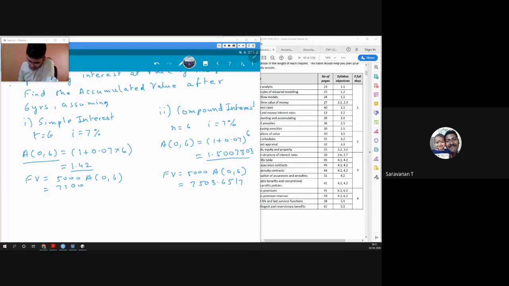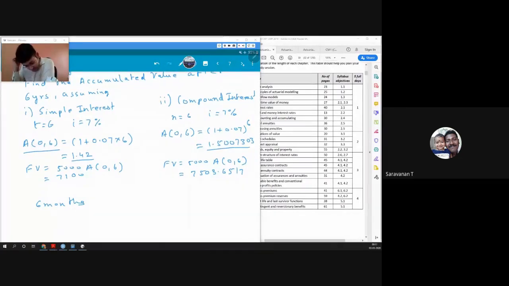But if I said that the time is less than 1 year, if I said that we invested for 6 months only, then for simple interest, you have two ways of calculating. One thing you can do is convert your rate of interest into months. So my time is 6 months, and my rate of interest i, this 7%, was per annum. So if it is 7% per annum, how much would it be per month? It would be 7 by 12% per month.